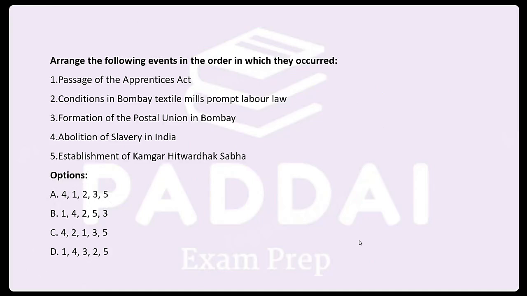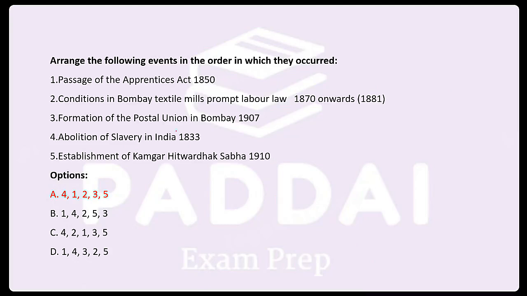Okay. So first thing is abolition of slavery, for sure. The first thing that you need to remember is abolition of slavery. So this becomes the first point. Now, this gets cancelled, this gets cancelled. After that, the first industrial relation law was the Apprentice Act of 1850.